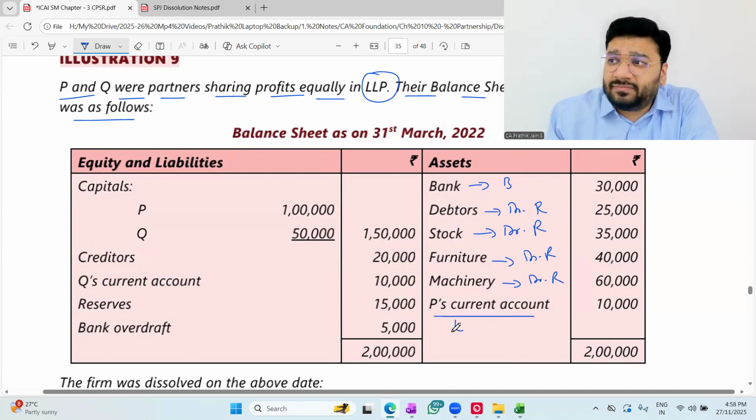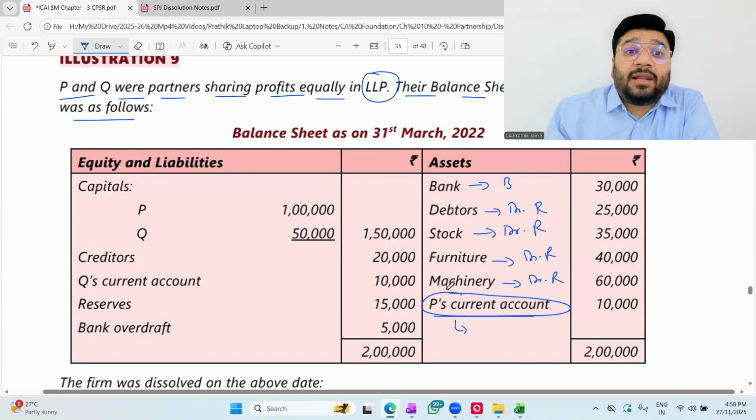Where? Where? You transfer this to capital account. Now here ICAI is adopting two strategies. In some questions they'll transfer the entire current account balances to the capital account. Current account is transferred to capital account and all the dissolution related adjustment is done in the capital account. In some questions what ICAI does is they do all the dissolution related adjustments in the current account and the balance is transferred to the capital account. Either way can be done.